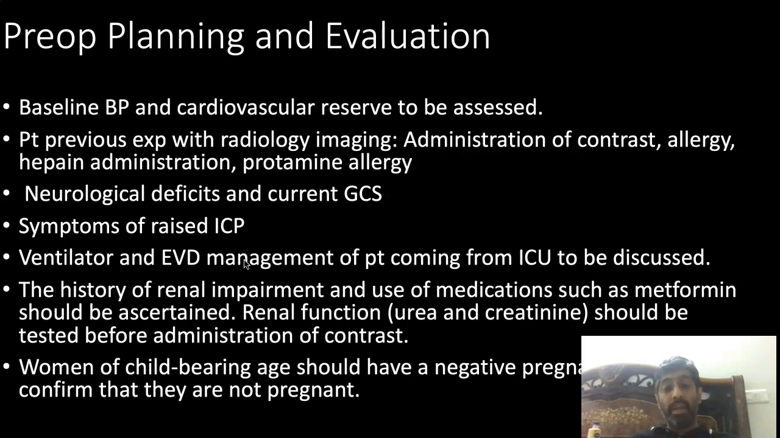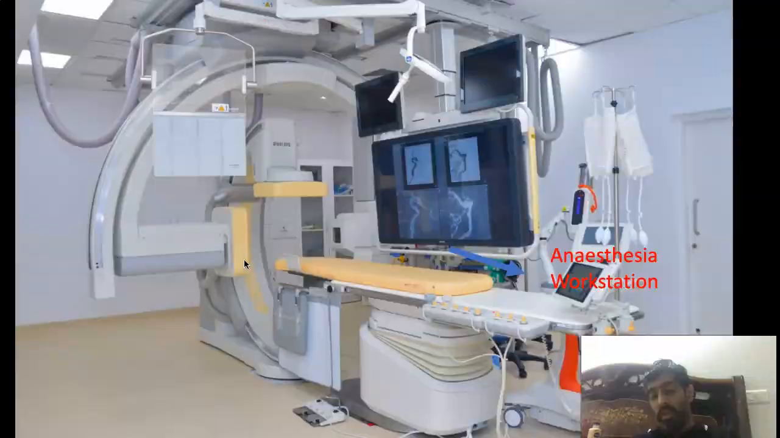Okay, this is actually very important. The history of renal impairment, since contrast is used. So history of renal impairment is important. Urea, creatinine and renal function should be tested. And for women of childbearing age, of course, a negative pregnancy test, or confirmation that they are not pregnant, needs to be documented as well.